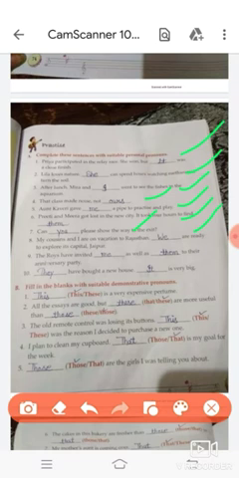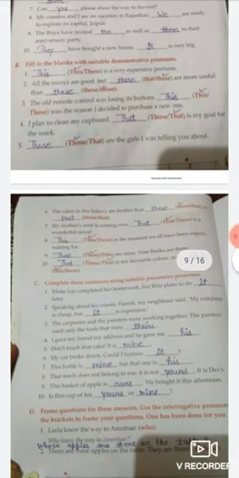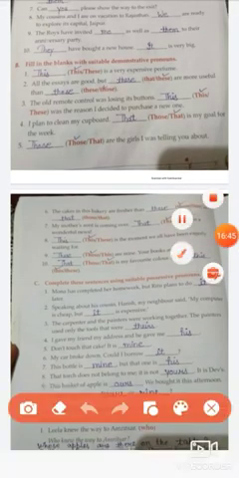The Roys have invited me as well as them to their anniversary party. They have bought a new house. It is very big. Now the next exercise is fill in the blanks with suitable demonstrative pronoun.